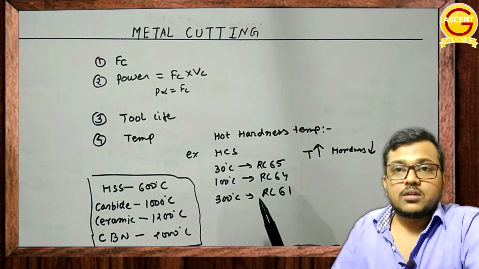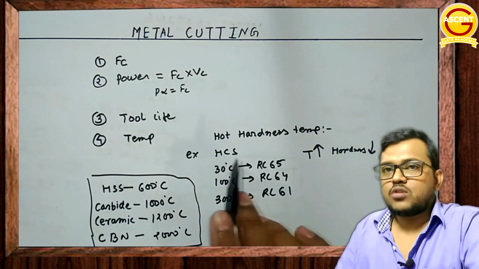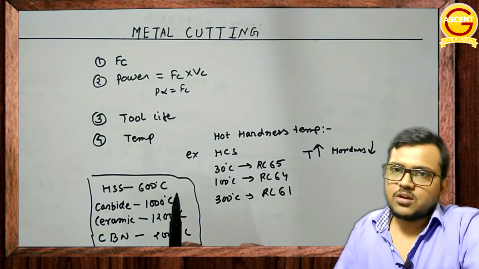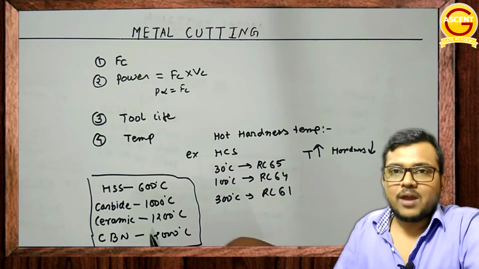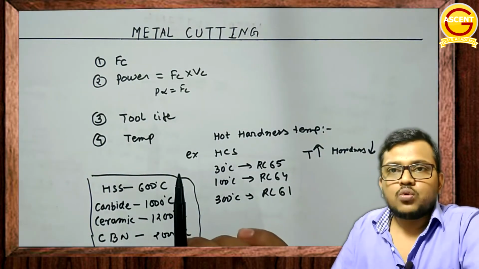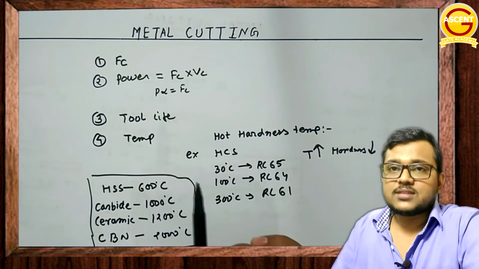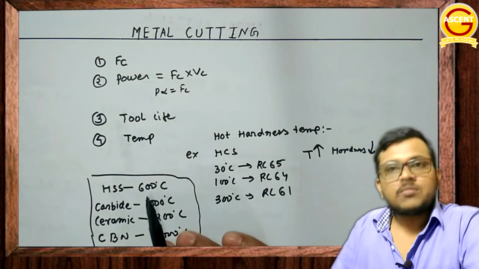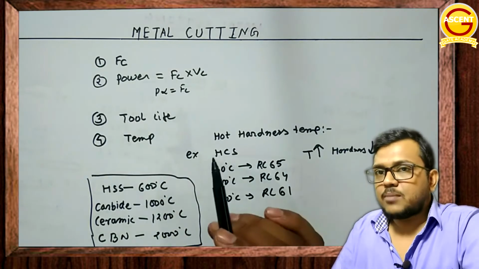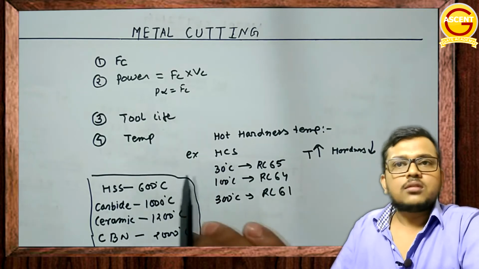So what we have read and understood is, if I am analyzing metal cutting, I will be calculating cutting force. If I am calculating cutting force, I will know what rigidity of setup is required. Second, if I am calculating power, I will understand the requirement of the prime mover. Third, if I am calculating tool life, I can set the process parameters and the requirement of cutting fluid in such a way that the tool setting time gets reduced. Next, we can calculate temperature. If we are calculating temperature, then we can select the proper cutting tool material for our tool.